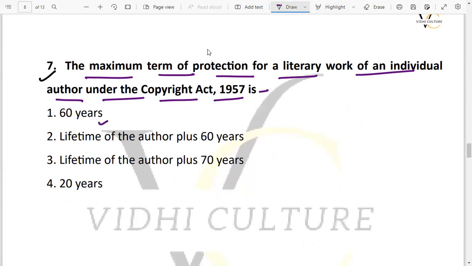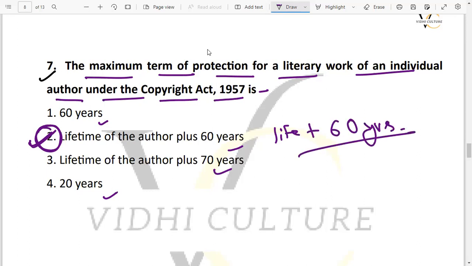Second option is lifetime of the author plus 60 years. Then third option is lifetime of the author plus 70 years or 20 years. So what is the right answer in this? The maximum term is nothing but the option number 2, that is lifetime of the author plus 60 years. So life plus 60 years is the right answer here.